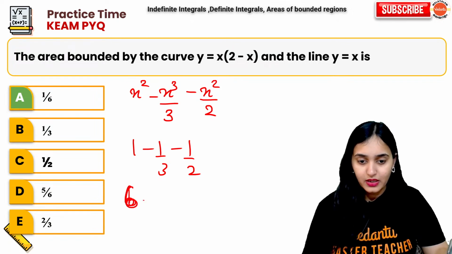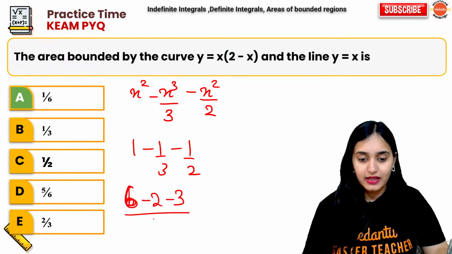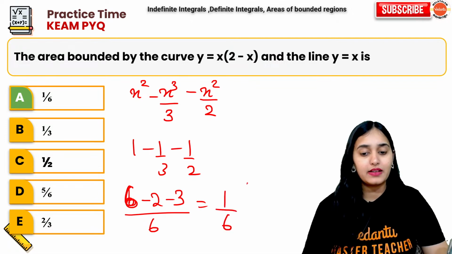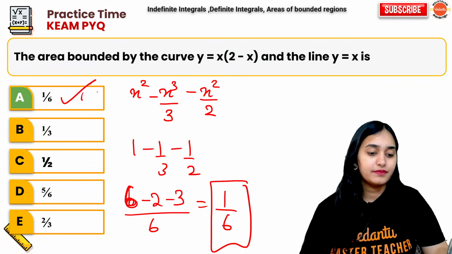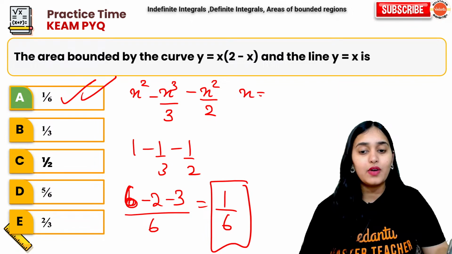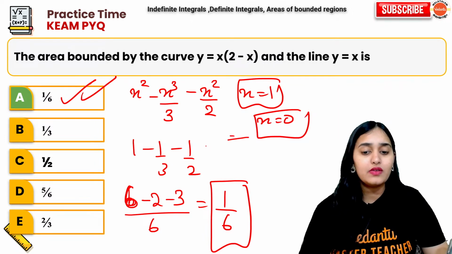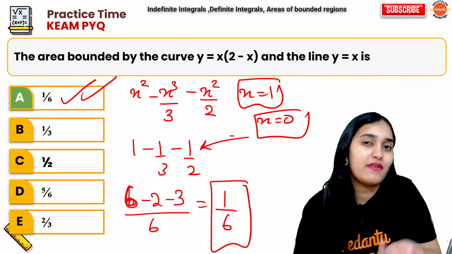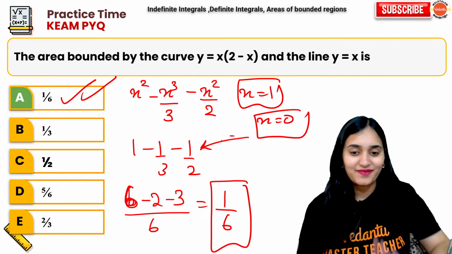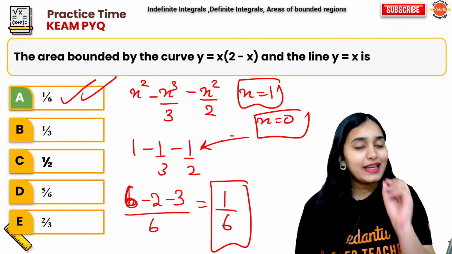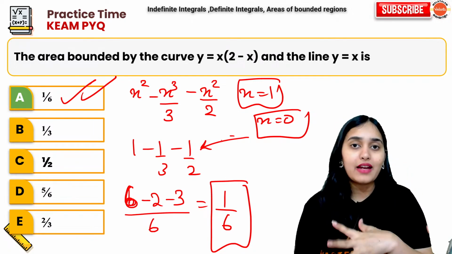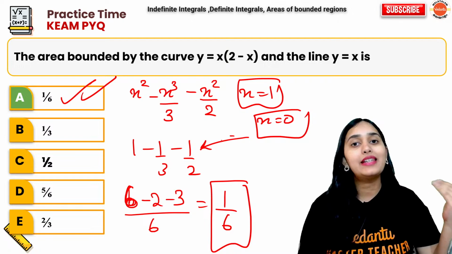6 minus 2 minus 3 by 6. So this is 1 by 6. Simple. I am just putting x is equal to 1. Why am I not putting x is equal to 0? Because if x is equal to 0, everything will be 0. So, why waste time? Get direct answers. Now, only these type of questions were asked recently in the KEAM exam.